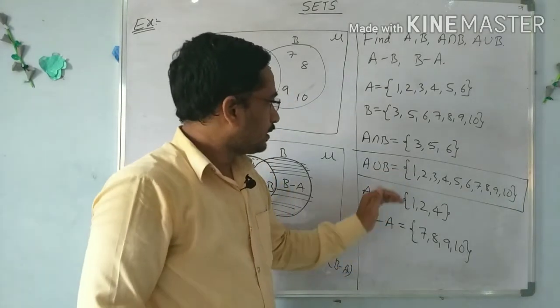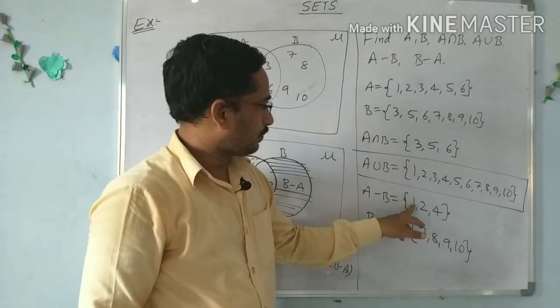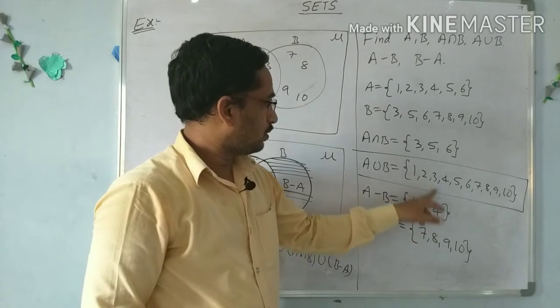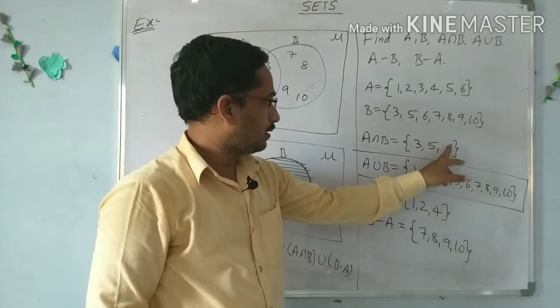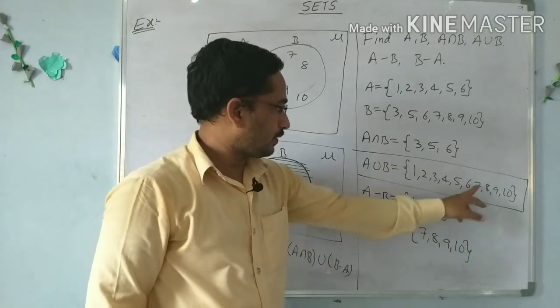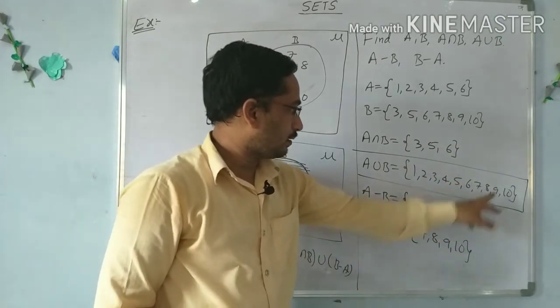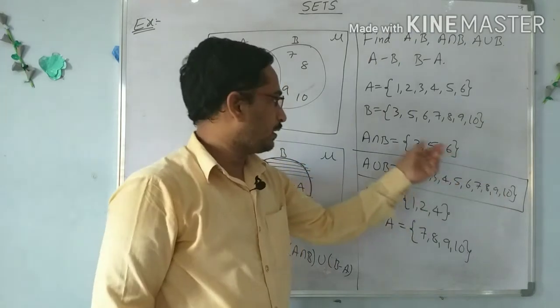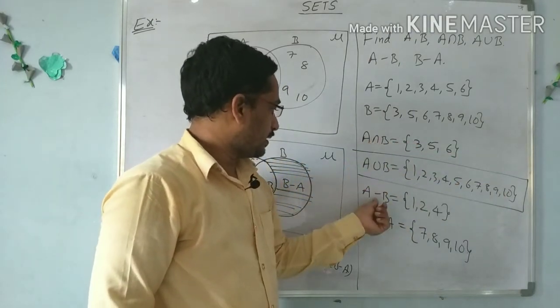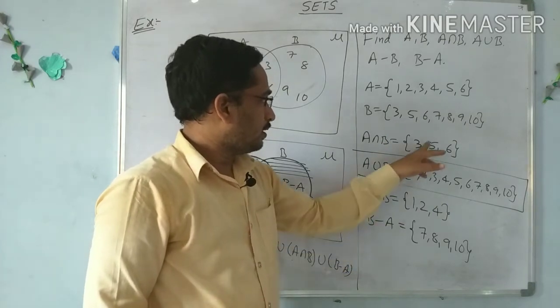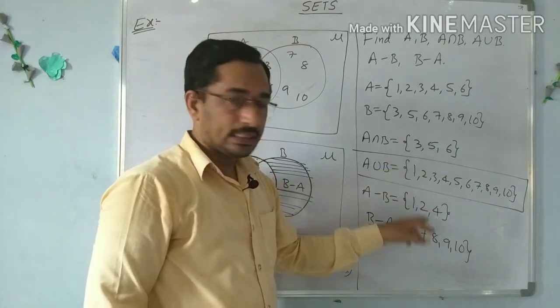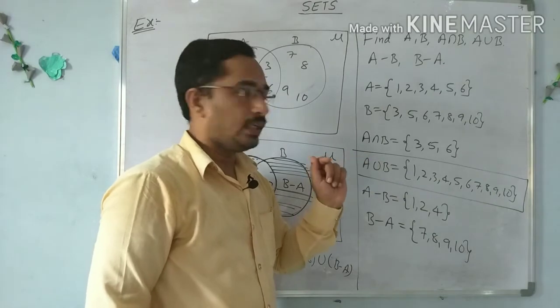Observe 1 2 3 4 5 6 7 8 9 10. So the union of A minus B, A intersection B, and B minus A is A union B.